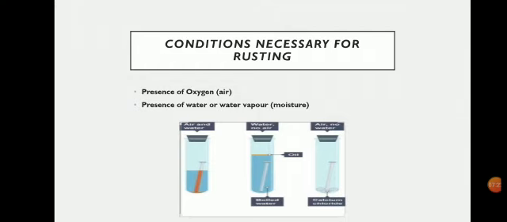So from this experiment, what can we conclude? We can conclude that there are two conditions necessary for the process of rusting. Number 1 is the presence of oxygen, and number 2 is what? Presence of water or water vapor. Why water or water vapor? Because we all know that water contains oxygen molecules.